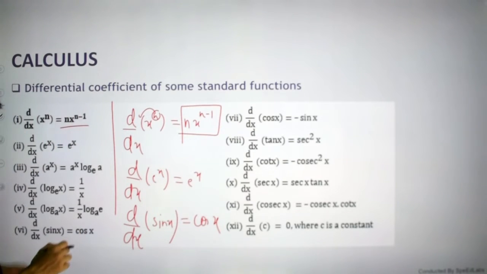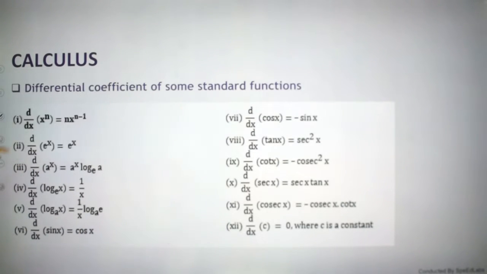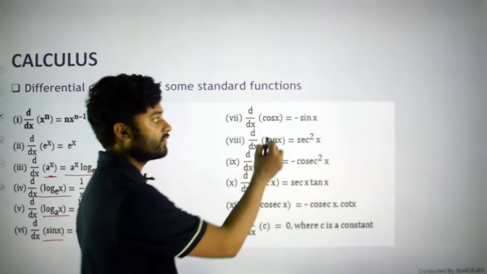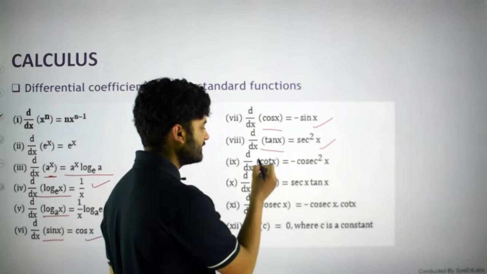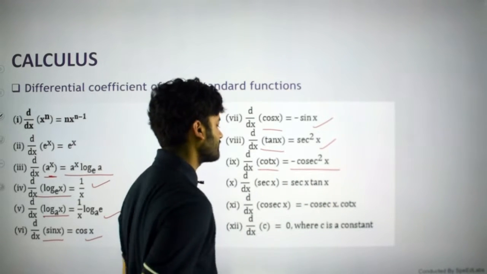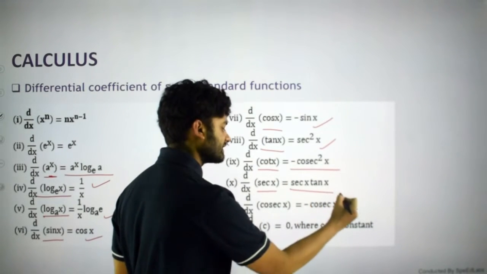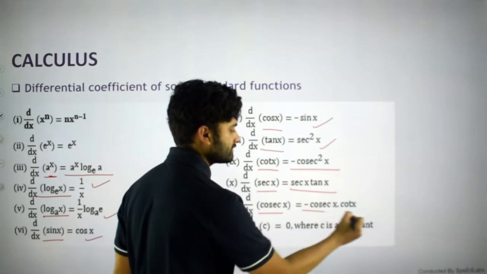There are different formulas you need to remember, like differentiation of a to the power x is a to the power x log e a. What is the differentiation of log x? That is 1 by x. Differentiation of log base a of x is 1 by x log a e. Differentiation of sin x is cos x, as I have told you. Differentiation of cos x is minus sin x. Differentiation of tan x is sec square x. Differentiation of cot x is minus cosec square x. Differentiation of sec x is sec x tan x. Differentiation of cosec x is minus cosec x cot x.